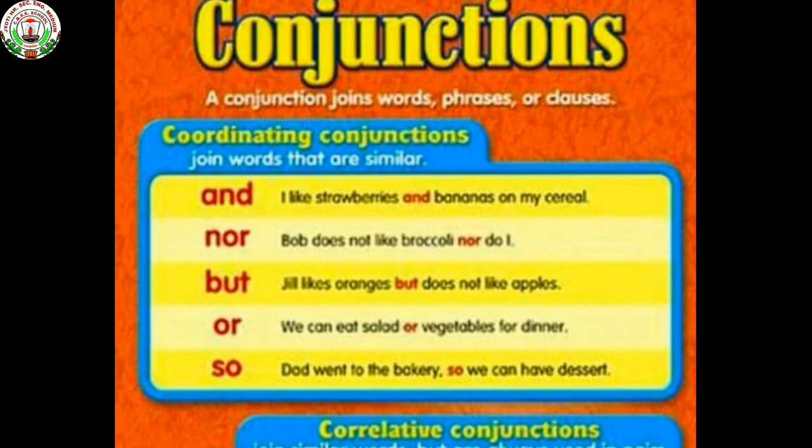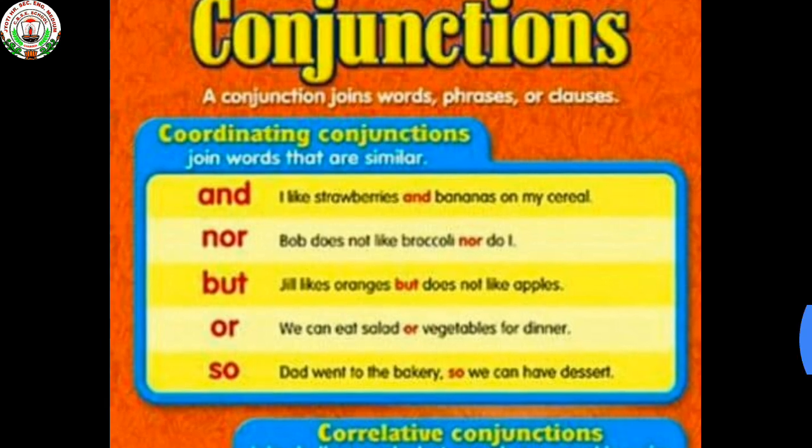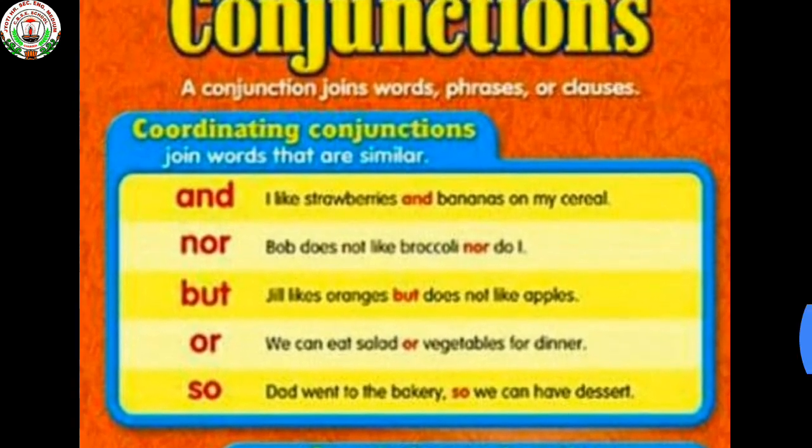So coordinating conjunctions join words that are similar. See the example: and. I like strawberries and bananas on my cereal. Nor. Bob does not like broccoli, nor do I. But. Jill likes oranges but does not like apples.